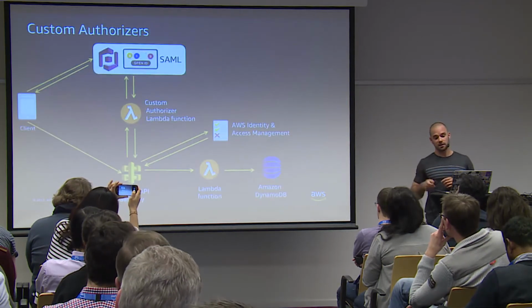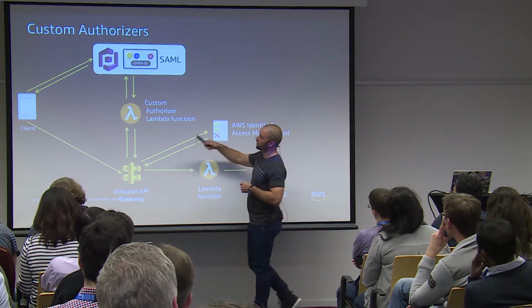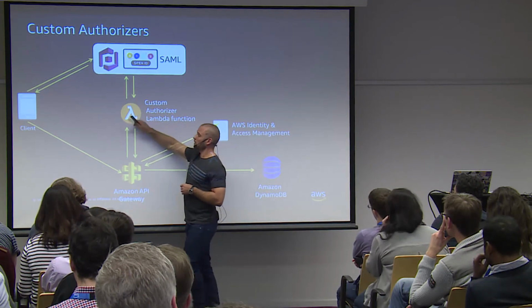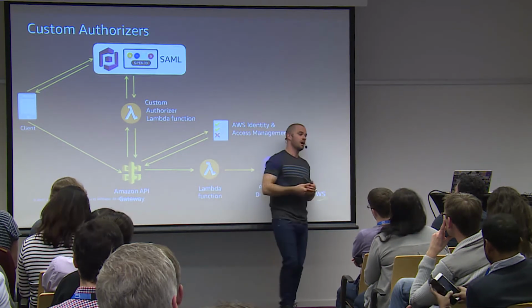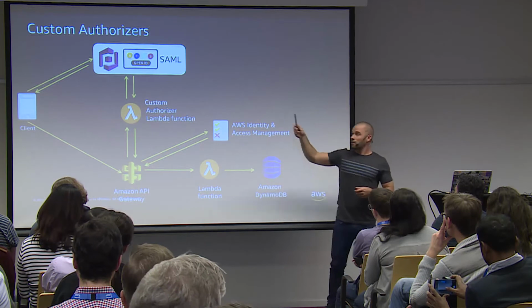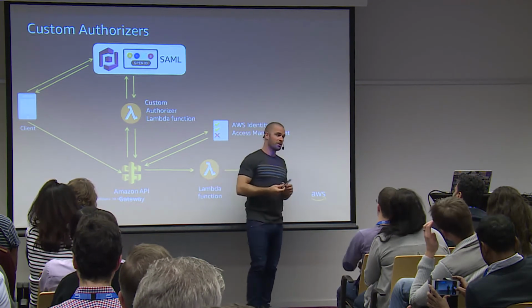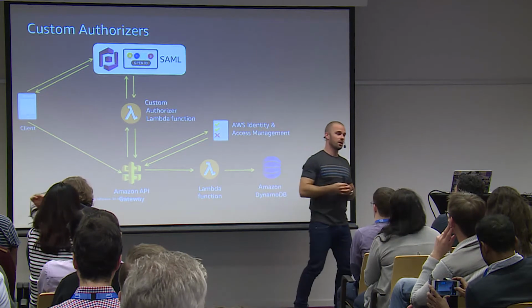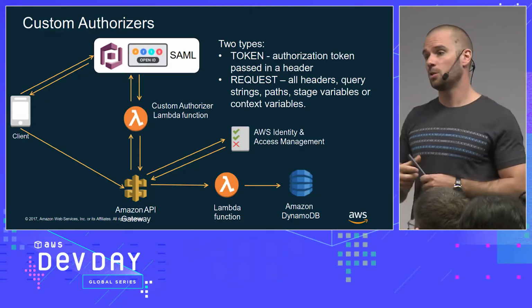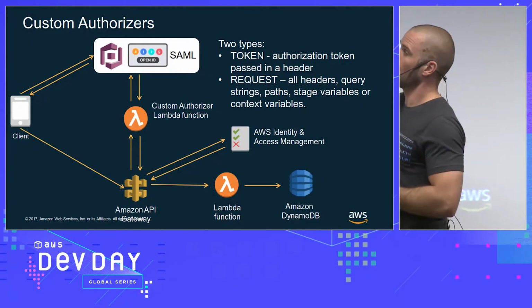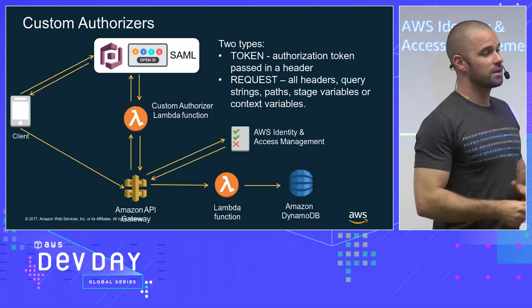And again, this is how Cognito works, especially through a custom authorizer here. Your client requests a Cognito ID. So whether you want to use SAML or OpenID Connect providers like Twitter, Facebook, Google, they will give you a token, which you can then pass to the API gateway, and then API gateway will use a custom authorizer to verify that you are really the one making the request.